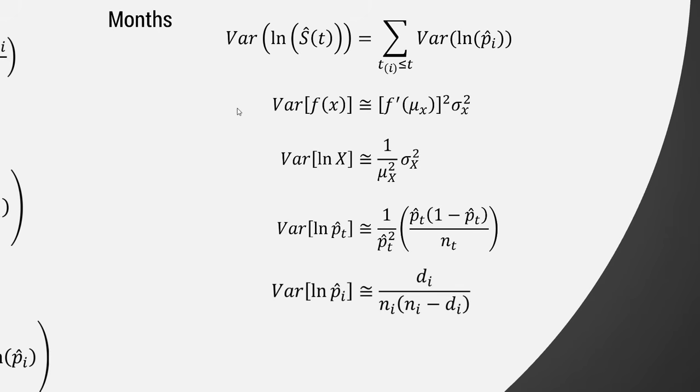This is what's called a Taylor series. I'm not going to explain what Taylor series are because I don't want to go on a mathematical journey on this video, but I'll give you a link in the description for a really good video on Taylor series. But basically when you have the variance of a function of x, it becomes effectively a differential evaluated at the mean, all squared, times the original variance.